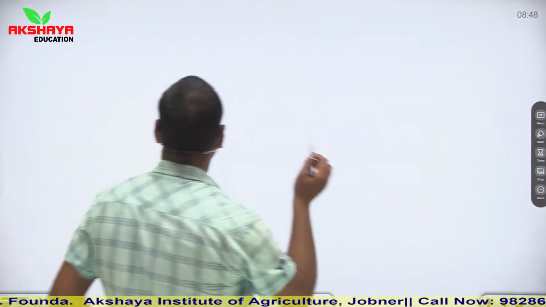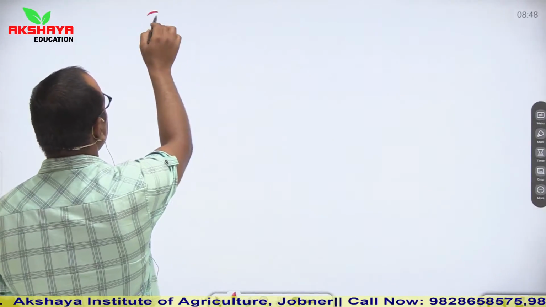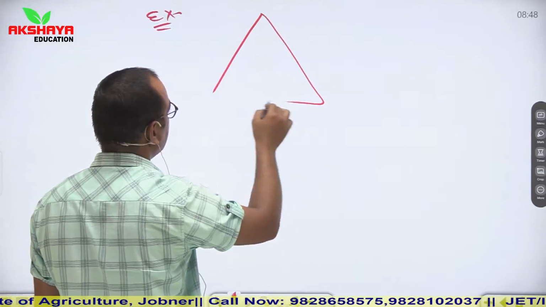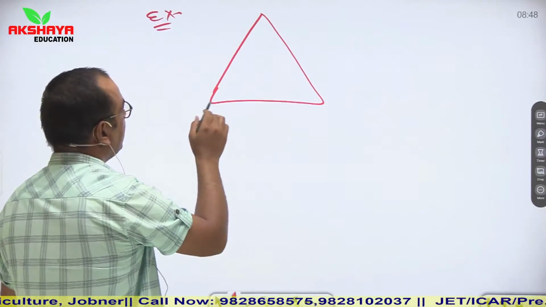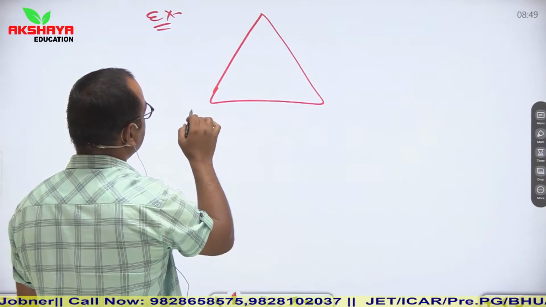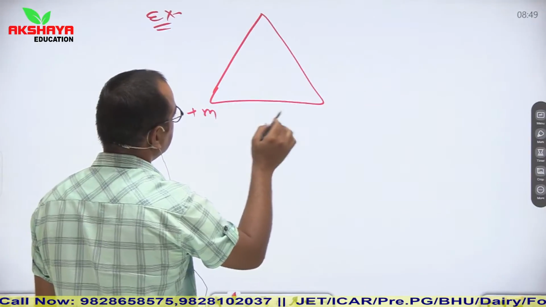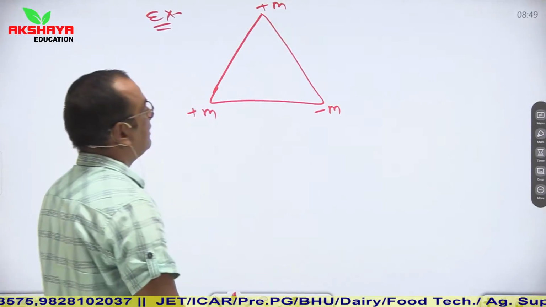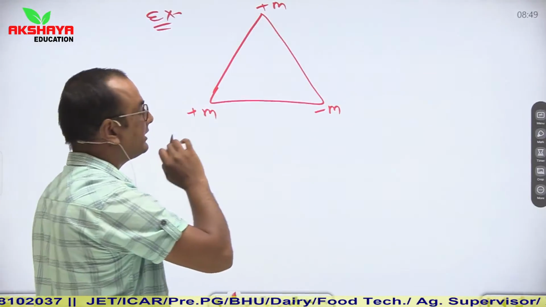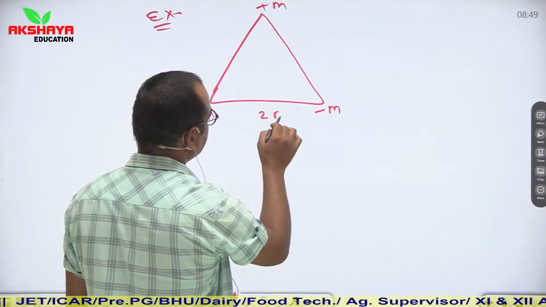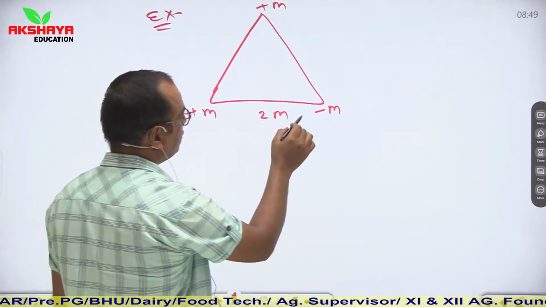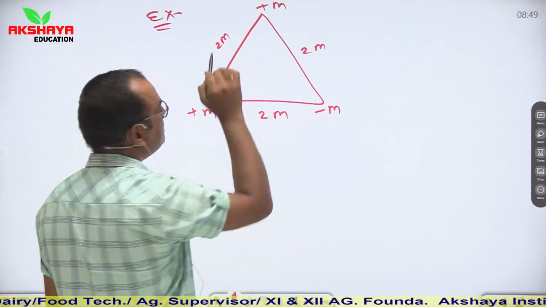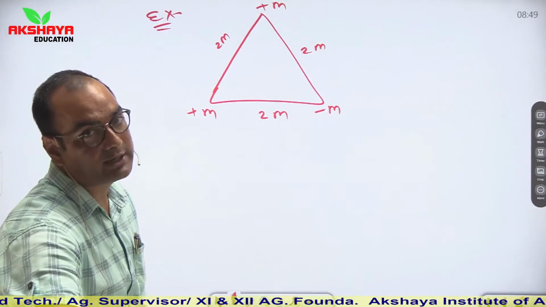Now see the pattern of questions here. I'm explaining one or two questions based on the principle of superposition. Let us say we are given three objects: this is mass plus m, this is minus m, this is plus m. This is an equilateral triangle of side 2 meter. You have to calculate the gravitational potential energy of the system.